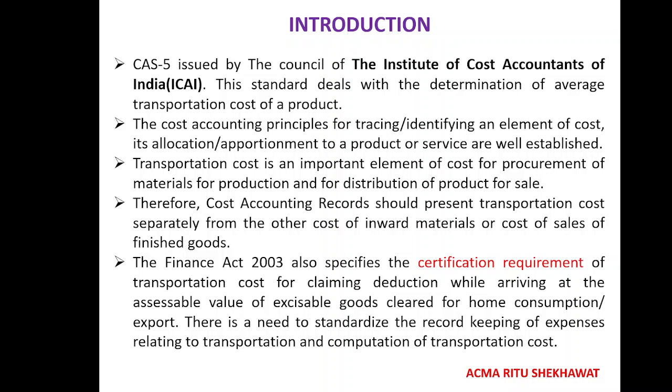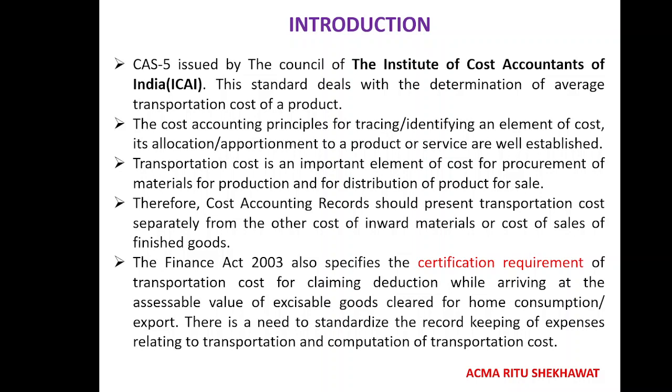So averaging, equalization, is to be done of the cost of transportation. CAS 5 hints towards not determining the individual transaction cost separately, but making an average of all the transportation costs incurred by the company for a particular period of time, say 1 year.